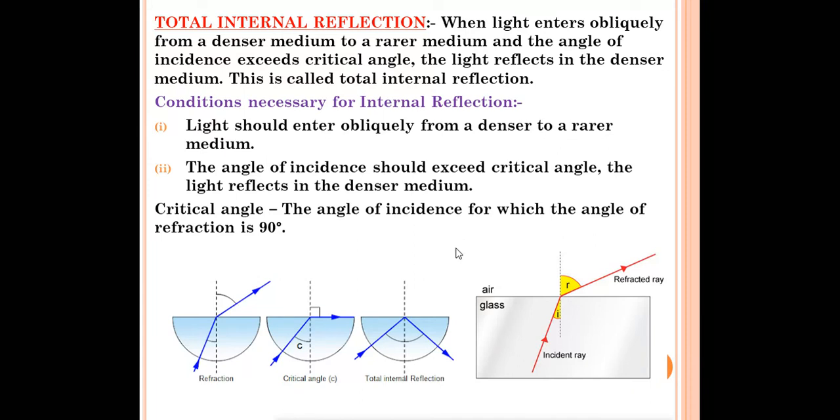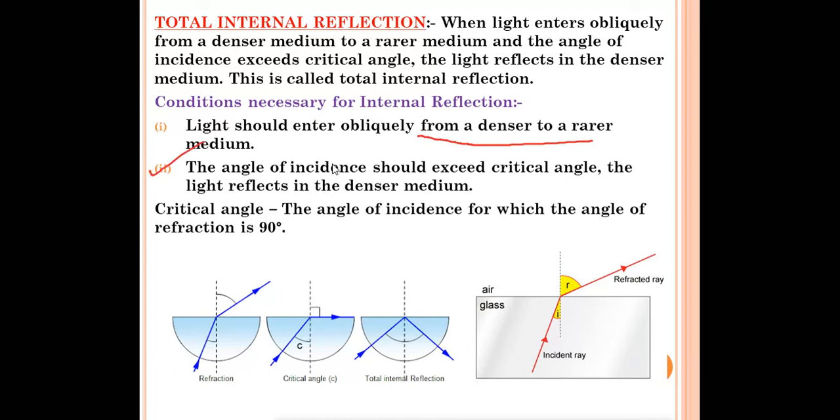We'll understand this through the diagram, but let's discuss the two conditions necessary for total internal reflection. If these two conditions are satisfied, then only total internal reflection will take place. First of all, light should enter obliquely from a denser to a rarer medium. Means in case of total internal reflection, light should always enter from a denser medium to a rarer medium. Okay, just opposite can't take place. From rarer to denser medium it should not take place.